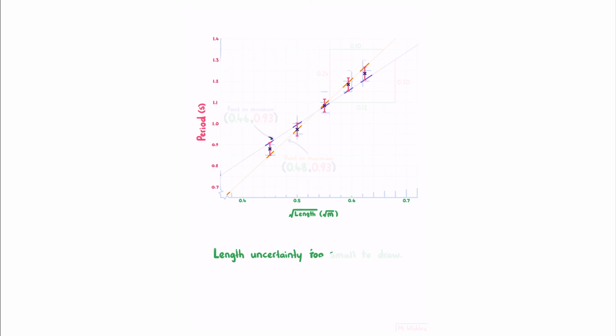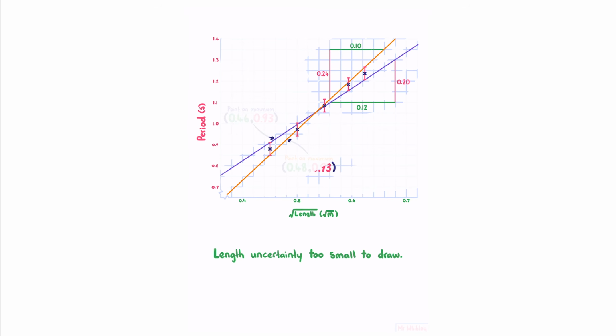We now need to do our period against square root L graph, making sure you have an appropriate scale to fit all of your data. Plot your points, draw the error bars. In this case, our length uncertainty is too small to draw. We now draw the lowest gradient we can while fitting within all of the error bars, and then the highest gradient, find a rise over run for each, and we'll also pick a point which we'll later use to find the intercept.